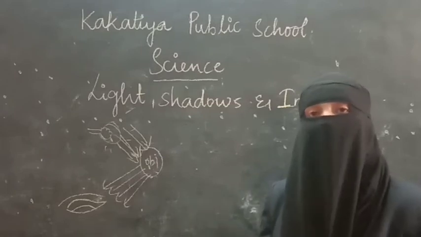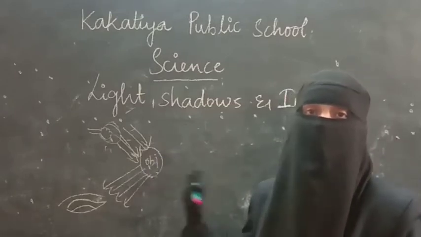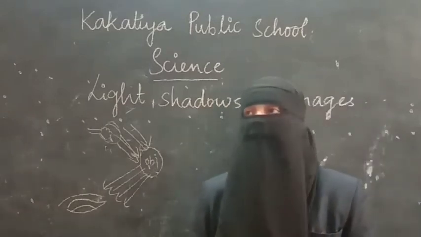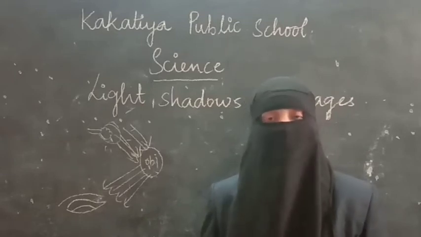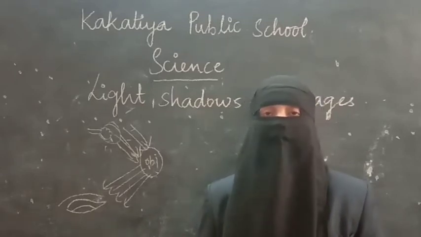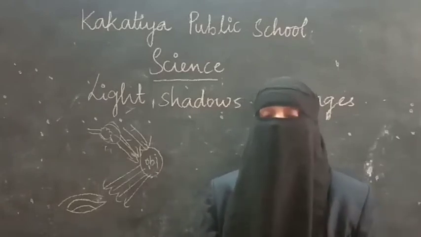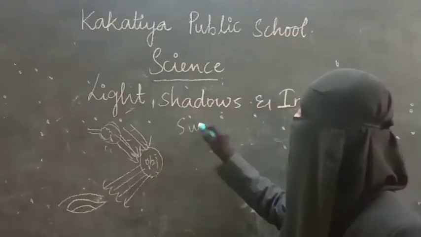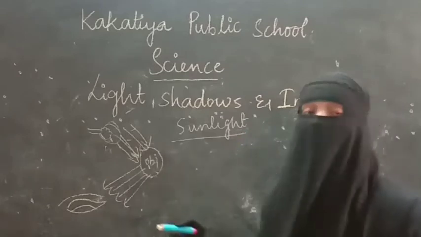So light is important, and along with that there should not be any obstruction between the object and our eyes. Next, you can see that there are different sources of light. Some are natural, some are artificial. Natural sources of light are, first, the biggest thing, the sunlight. In the daytime we are getting a lot of natural light. That is because of the sun. That means sunlight is a natural source of light.